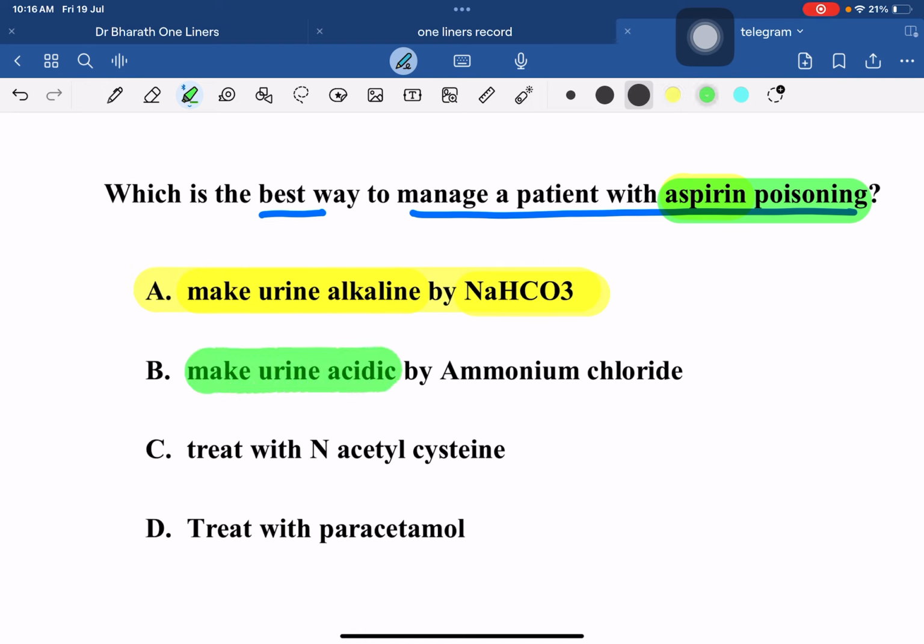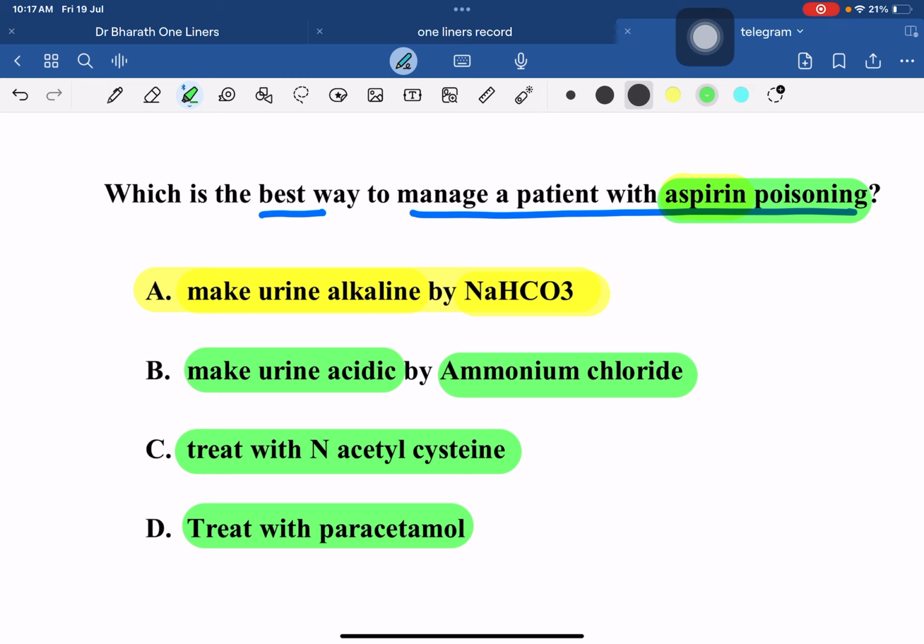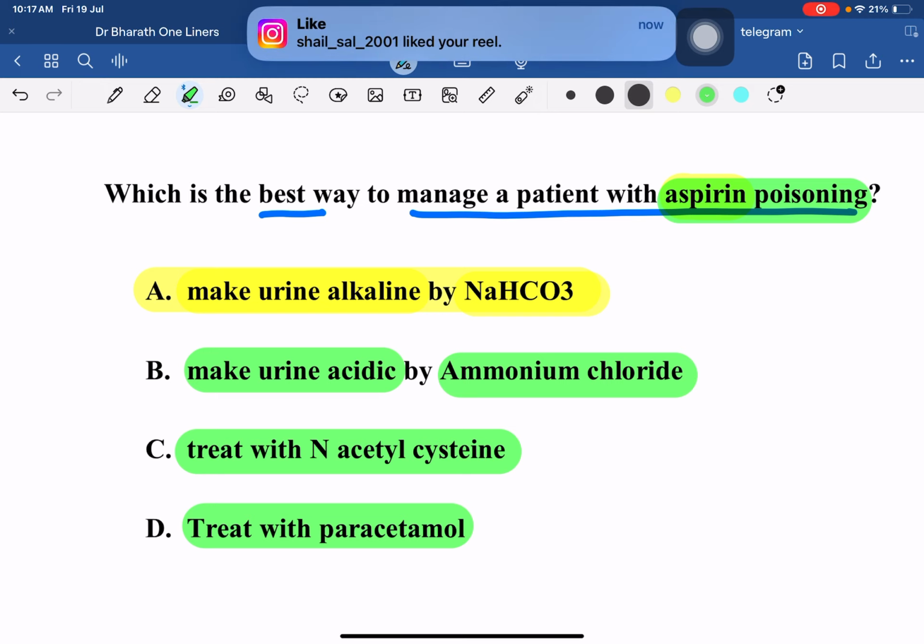Now, making urine acidic by ammonium chloride is required for basic drug poisoning like amphetamine. Treat with N-acetylcysteine is required for paracetamol overdose, not for aspirin overdose. Treat with paracetamol: we only treat with paracetamol in aspirin poisoning if aspirin is causing hyperthermia. So the answer will be A.